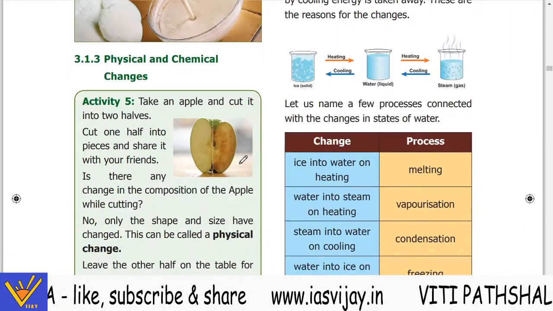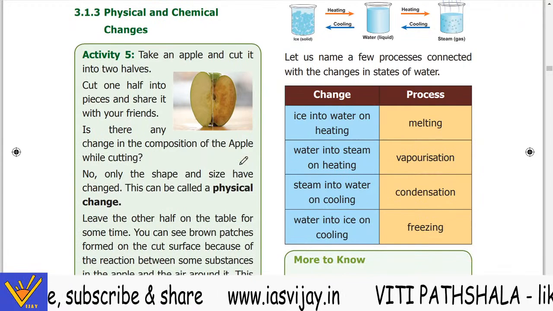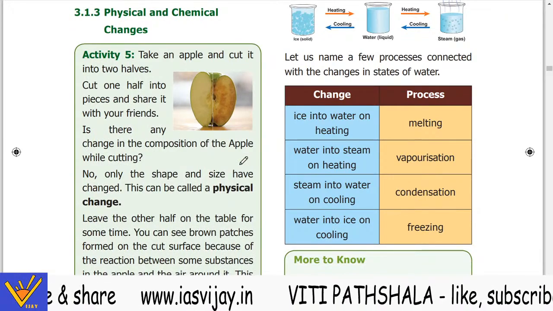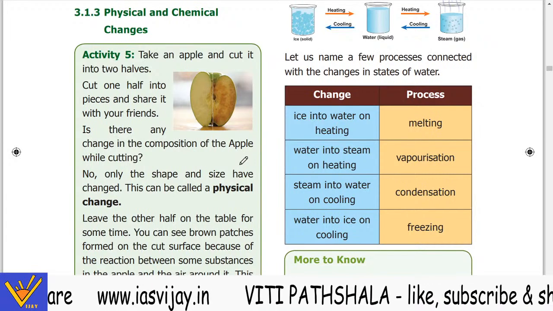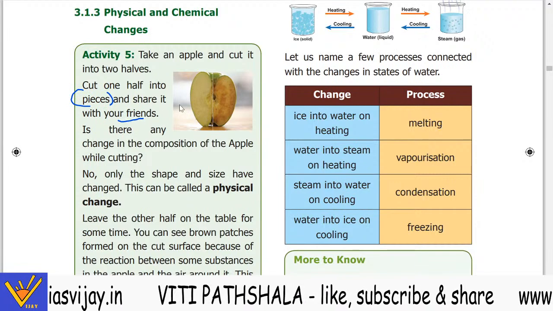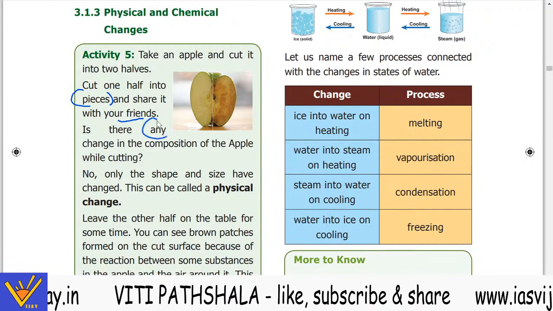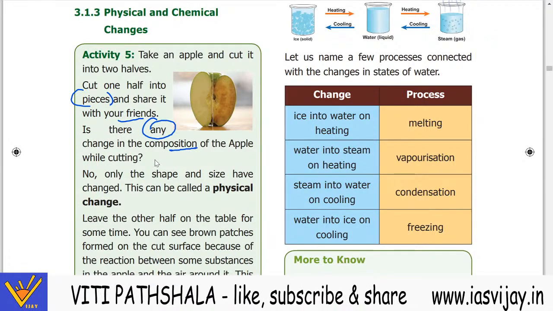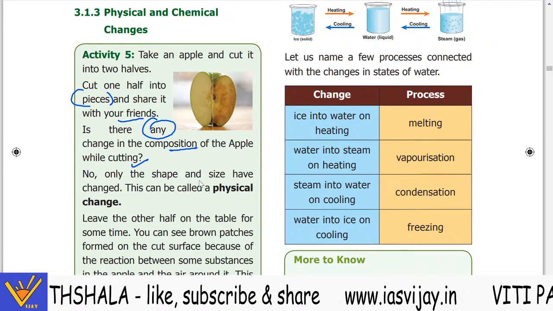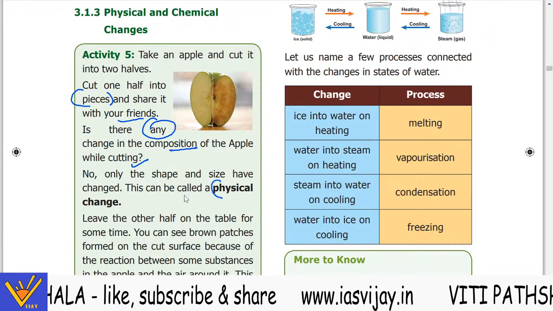Next we will be studying the physical and chemical changes. These are important. Now take an apple and cut it into two halves. Cut one half into pieces and share it with your friends. Is there any change in the composition of the apple while cutting? No, only the shape and the size have changed. This is a physical change.